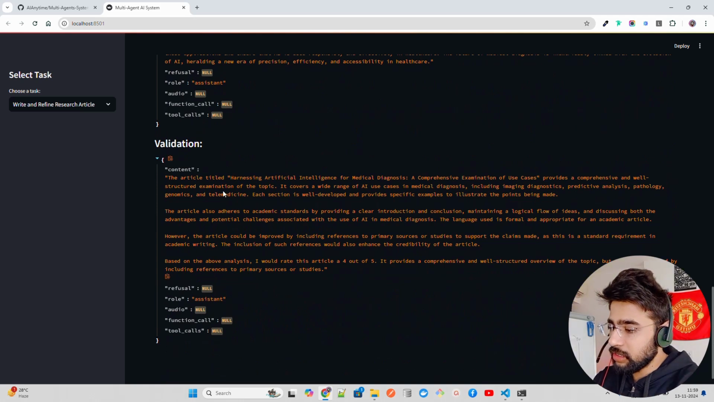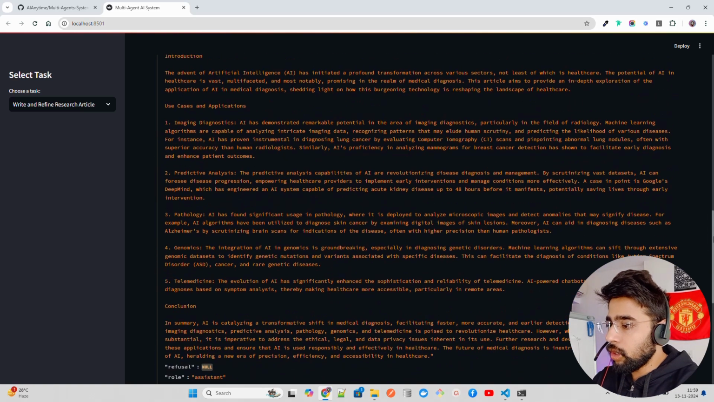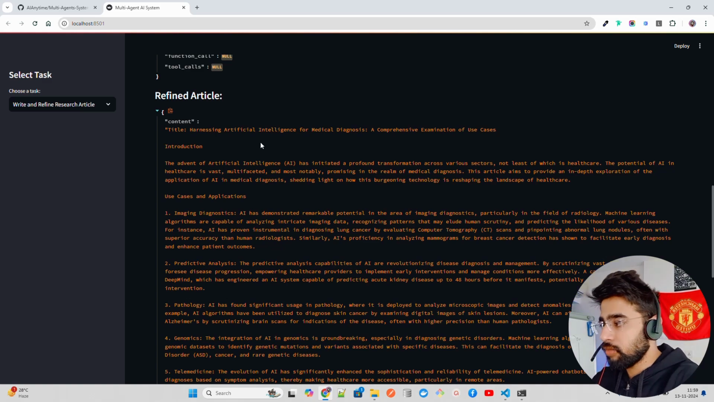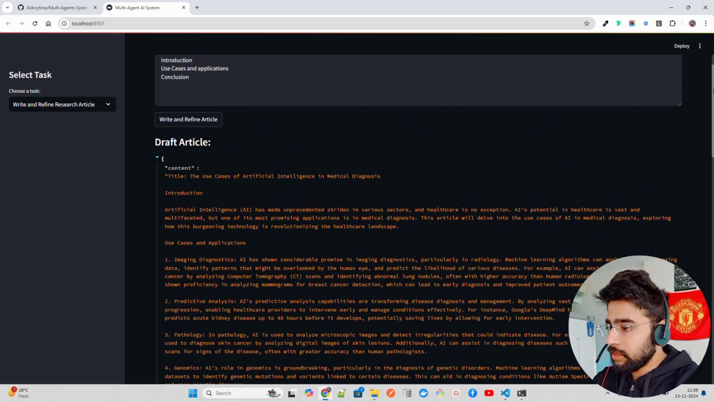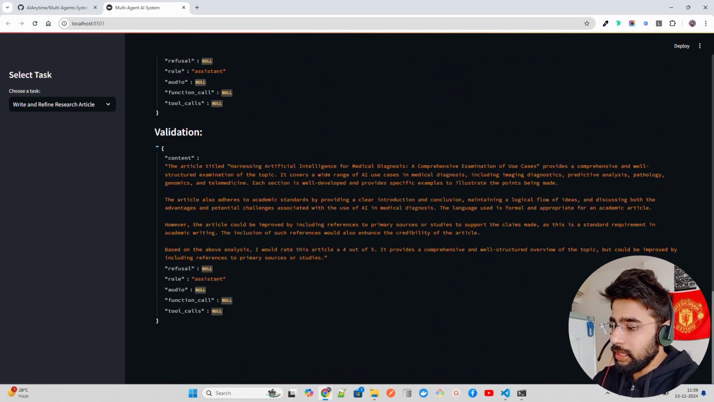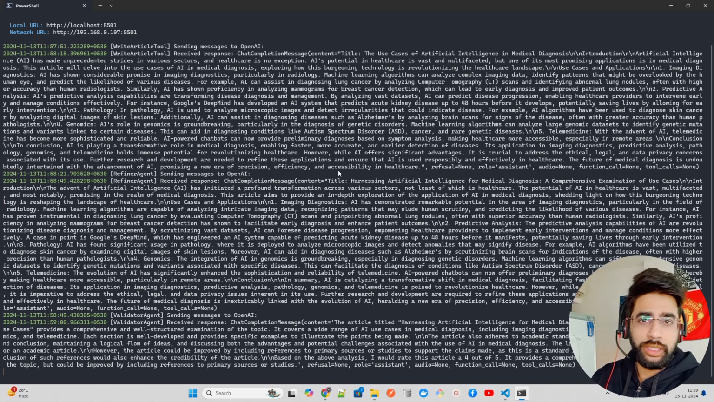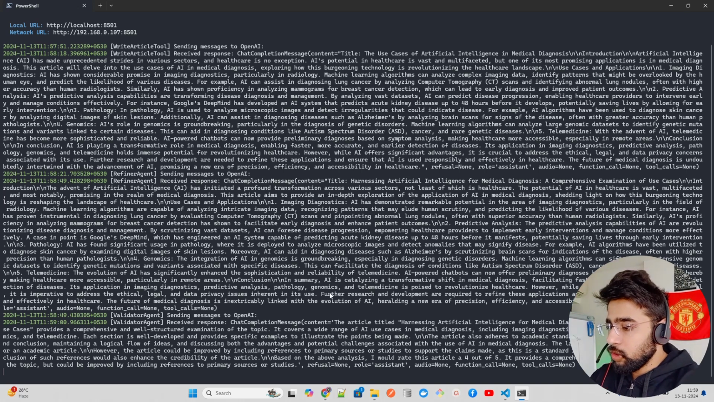In the validation, it says the article title, harnessing artificial intelligence for medical diagnosis, a comprehensive examination of use cases, provides a comprehensive and well-structured examination, and so on. If you go on top, it gives you the refined article here, and on top of that is the draft article. So basically multiple agents collaborated, validated, and gave you the right answer. This is what we're going to build today.